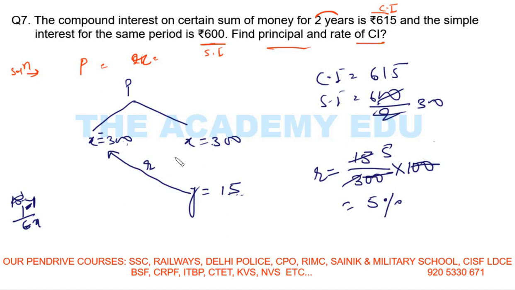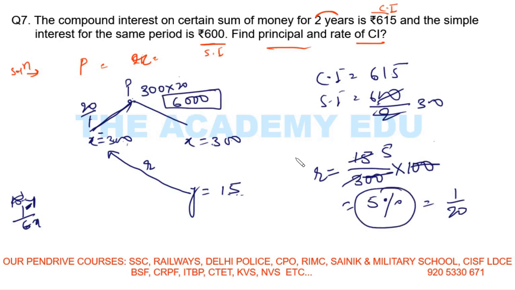Now I need to find what? This principal. So 5% in fraction is what? 1 by 20. So if I am going in the opposite direction from here to here, I will write 20 by 1. So multiply 300 into 20 to get the principal. I will not write 1 here. So 6, 3 2s are 6, 000. So 6,000 is the principal and the rate of compound interest is 5%. This one is the answer. Principal is 6,000 and the rate of compound interest is 5% per annum. This is my answer.